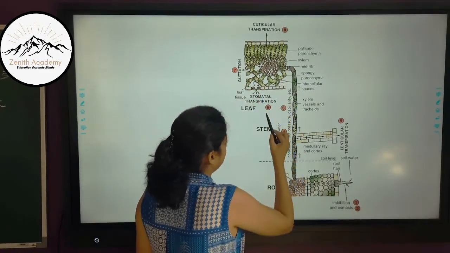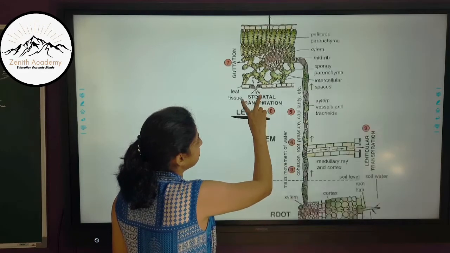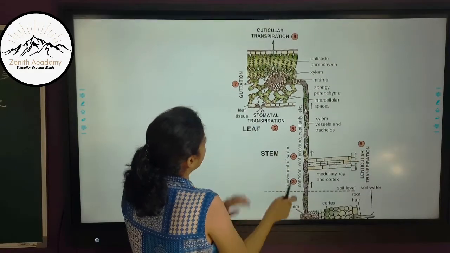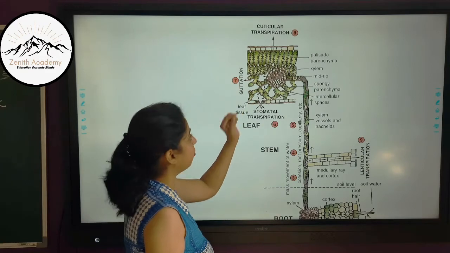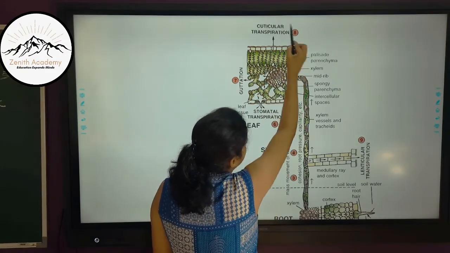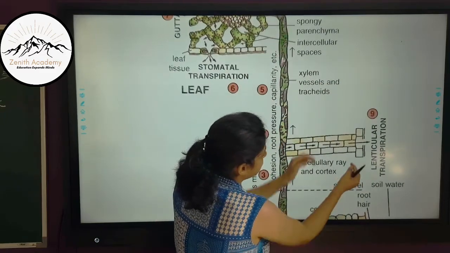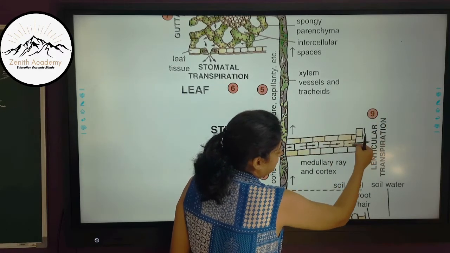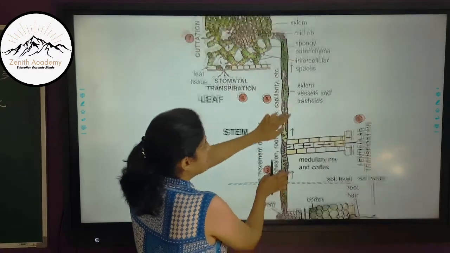Now, loss of water happens through stomatal transpiration. You can see here stomatal transpiration happening through the stomata. Then guttation, that is loss of water directly from the leaf. Then from the cuticles, cuticular transpiration, and in the last you can see lenticels. So this is open, so the inside cells, these lenticels, are exposed, and this leads to lenticular transpiration.